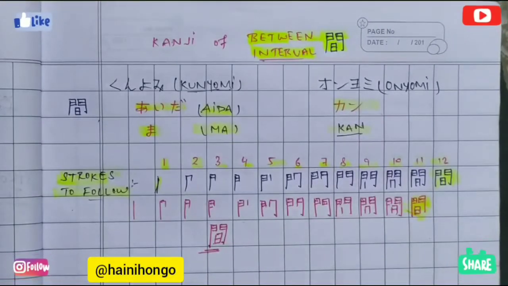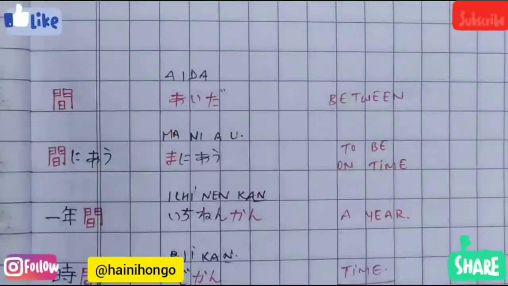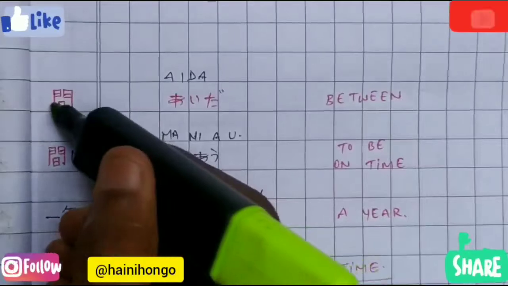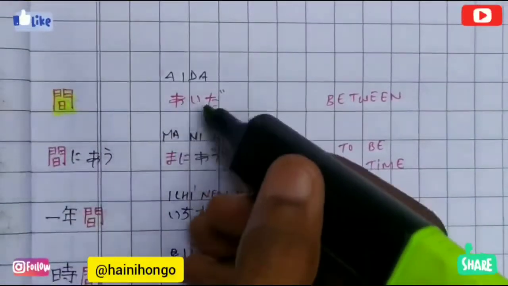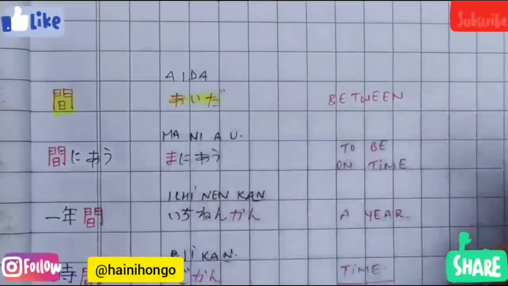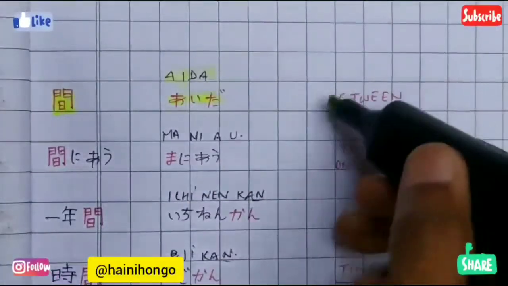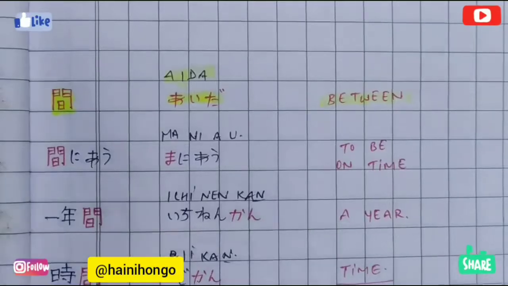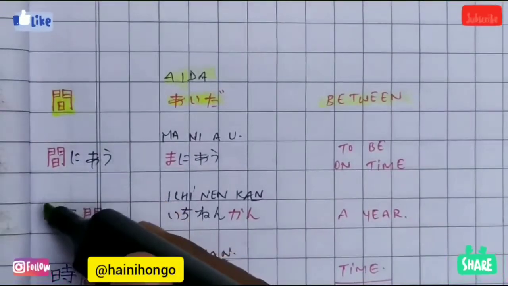Now let's move to the meanings of this kanji. Here we will learn 4 meanings of this kanji. First is, if we are writing this kanji alone without any suffix or prefix, then we will pronounce it aida, which is written in romaji as well. Aida means between.